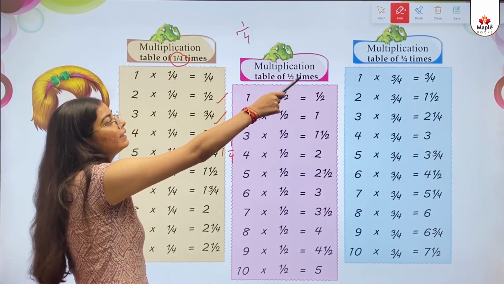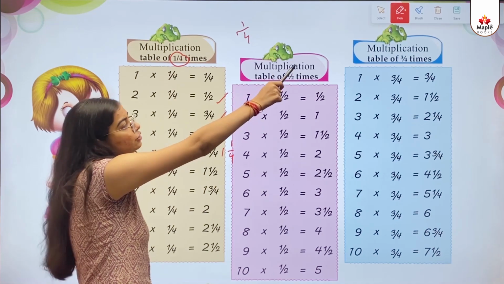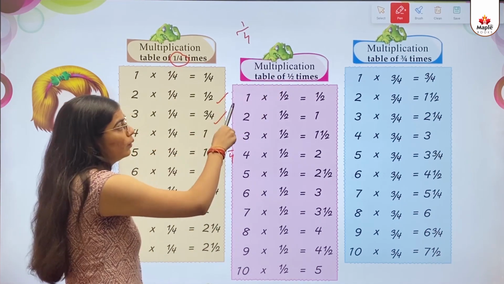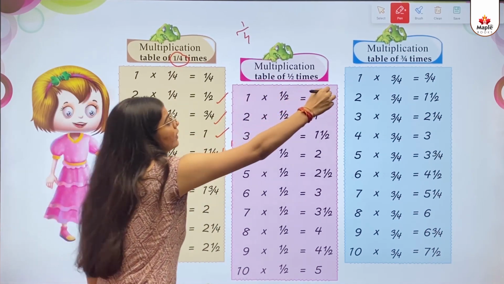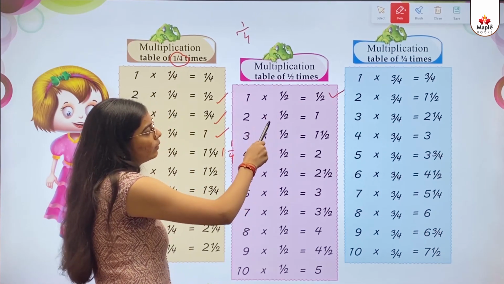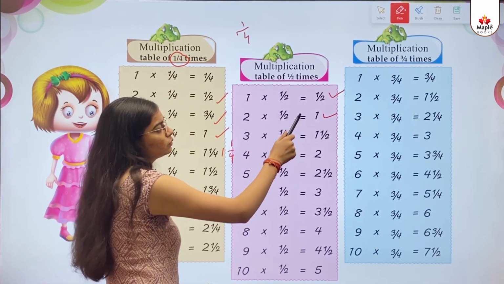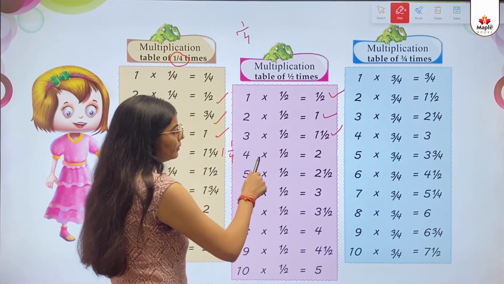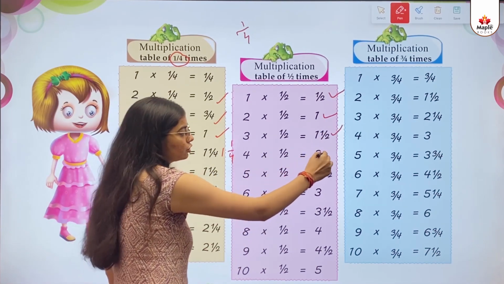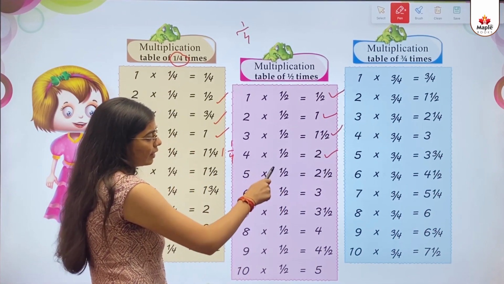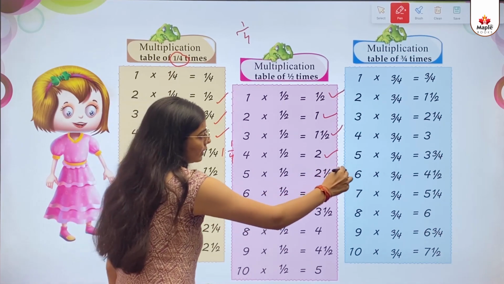Then multiplication table of 1 by 2 times. 1 multiply 1 by 2 is 1 by 2. 2 multiply 1 by 2 equals to 1. 3 multiply 1 by 2 is 1 by 2. 4 multiply 1 by 2 equals to 2. 5 multiply 1 by 2 equals to 2 1 by 2.